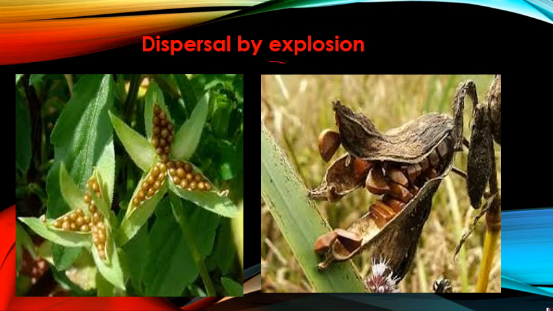Next is dispersal by explosion. Okay, what is explosion? Now see, especially the pea plant. Okay, peas जो होता है, alright, और poppy plant. Peas you understand, no? मटर जो खाते हैं, peas या poppy जो होता है, these, what happens, they are protected in a shell, in a cover, है ना, मटर का एक छिलका होता है, they are protected in their own shells. Now once they become mature, ठीक है, जब वो mature हो जाते हैं, जब वो पक जाते हैं पूरी तरह से, then the seeds explode. ठीक है, seed क्या होता है, explode हो जाता है.